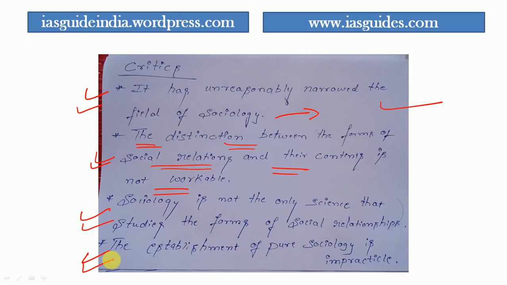Okay, sociology is interlinked. It is not a pure science. Its scope is not limited. We cannot study sociology in isolation. That is what the last critic of the school says. Okay, that's it. Let's move on to the next school.